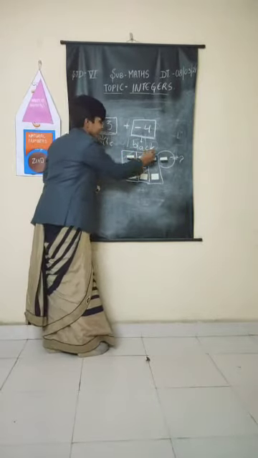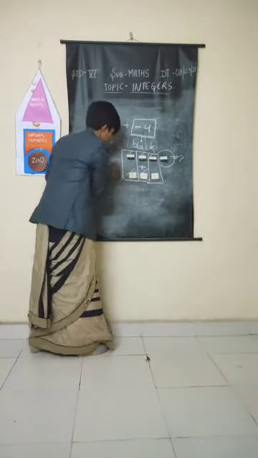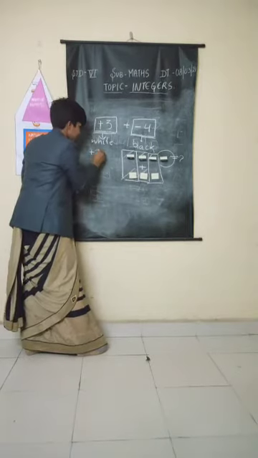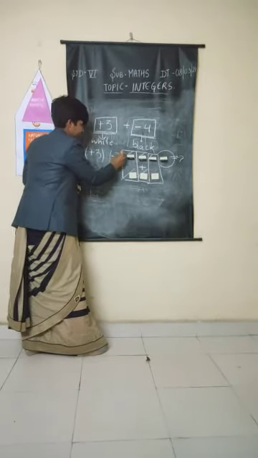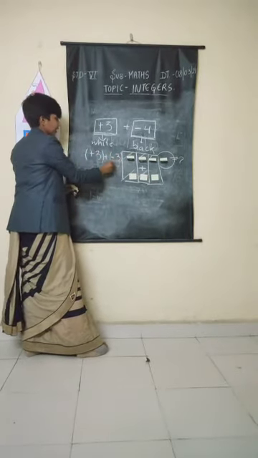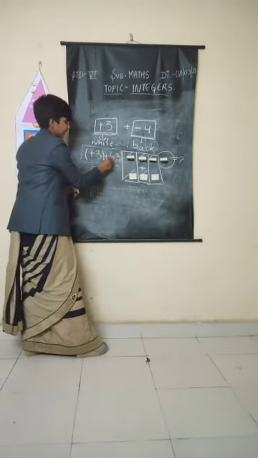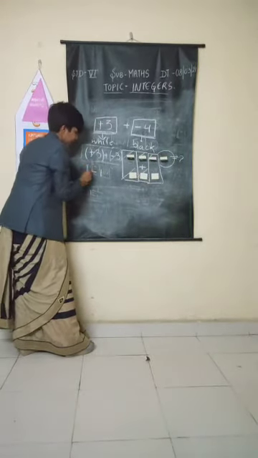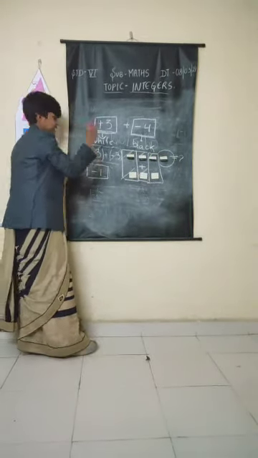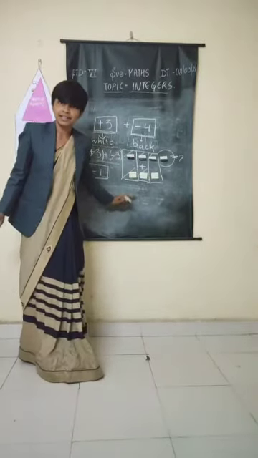So 3 negatives are cancelled by 3 positives. That means +3 and -3 are cancelled. They have cancelled each other. And we are left with only -1. So that will be our answer, -1. Is it clear? Yes, ma'am.